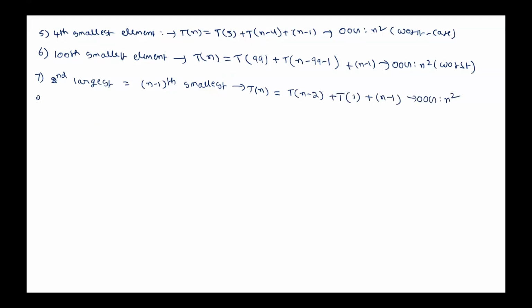Instead of that, if I choose the third largest element as pivot every time, which is the same as the n minus 2th smallest, what is T of n? T of n minus 3 plus T of 2, plus n minus 1. Again, order of growth is n square.